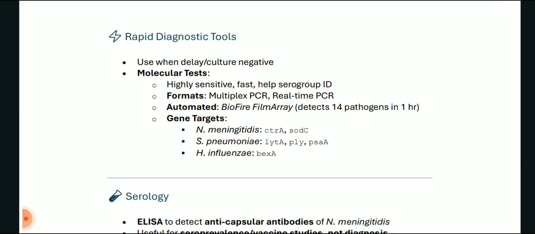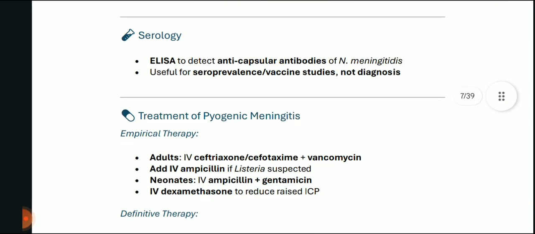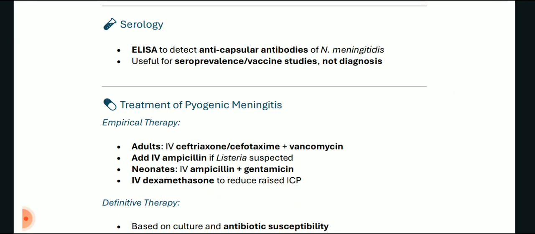Formats are multiplex PCR, real-time PCR, and the automated BioFire FilmArray, which detects 14 pathogens in 1 hour. We have to do gene targeting in some cases, like in Neisseria meningitidis, the ctrA and sodC genes. In pneumonia, the lytA, ply and psaA genes, and in influenza, the bexA gene are identified. Now coming to the serology, ELISA is used to detect the anti-capsular antibody of Neisseria meningitidis.